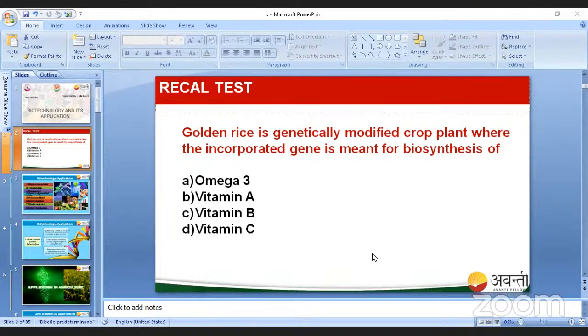The agricultural product was increased to triple, but here we are using chemicals: pesticides, insecticides and other chemicals, which cause environmental hazards.